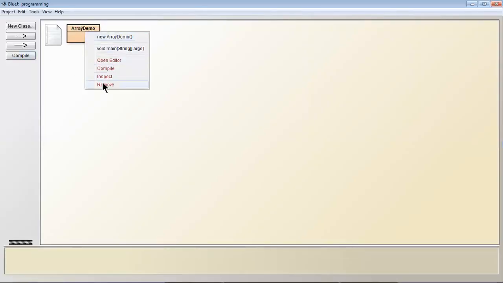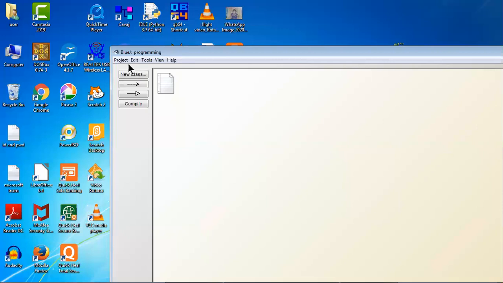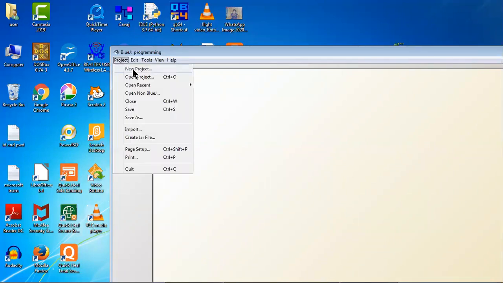Let me remove this. Yes, this is the interface where you can see how many tabs are there: Project, Edit, Tools, View, Help. In the beginning you cannot create the class. Since I have already created a project, these options are active on my screen. But when you install BlueJ and JDK for the first time in your system, these buttons will not be active. At that time you need to click on Project and create a new project.